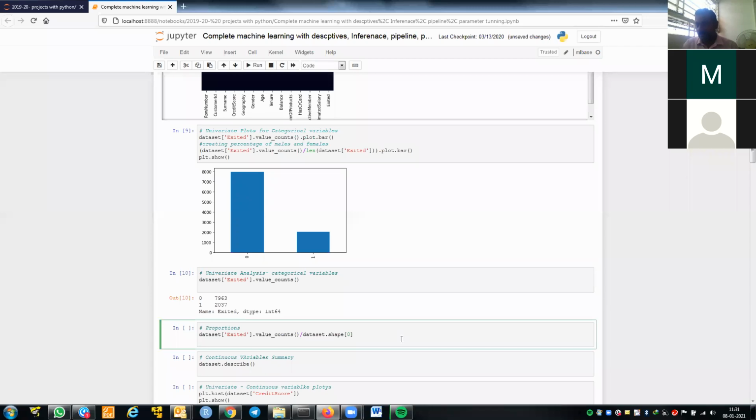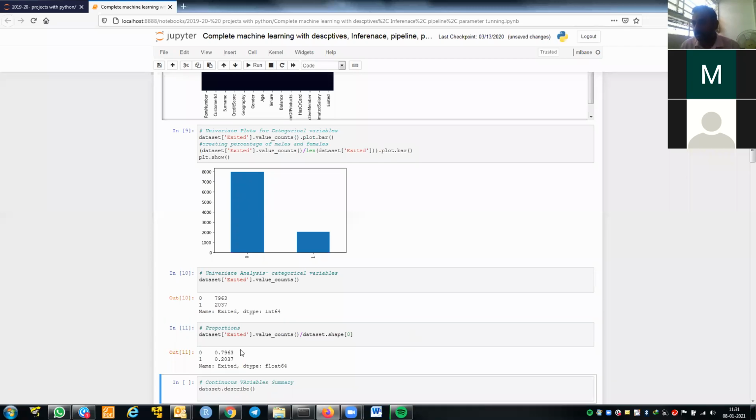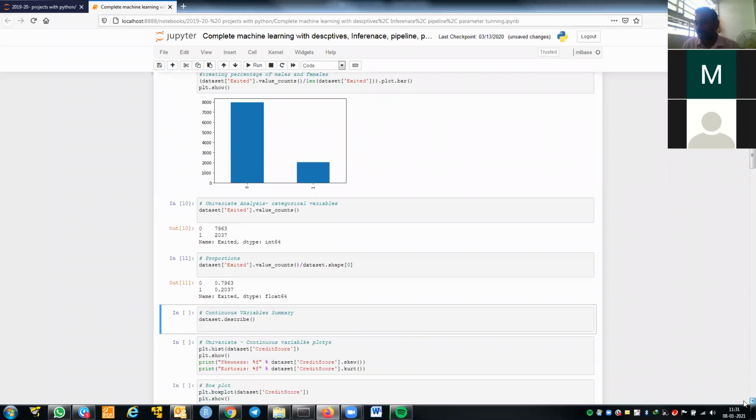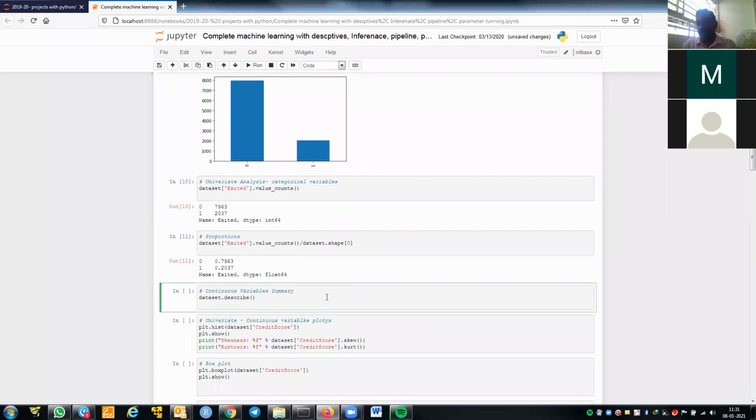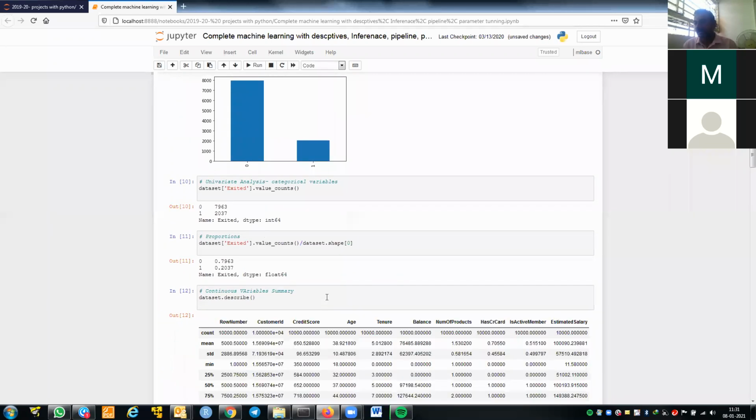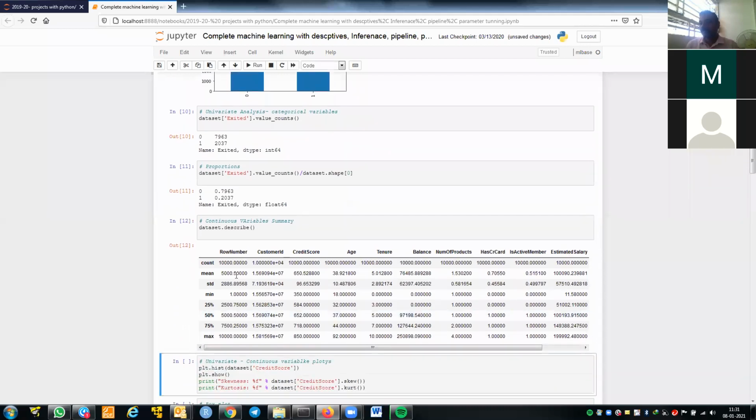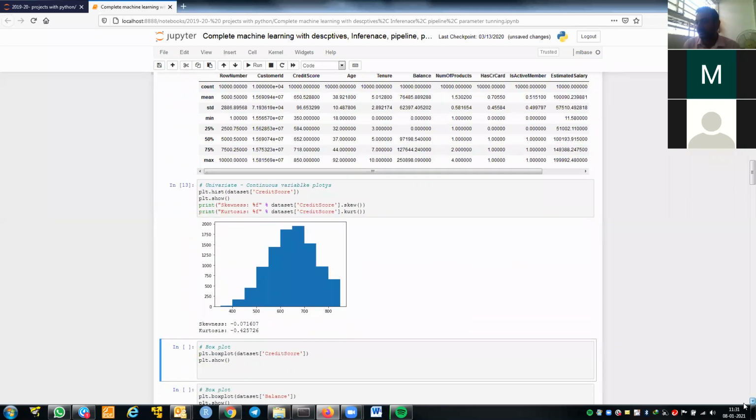This is how you will see the descriptive statistics. We already saw this yesterday. If you want to convert them into percentages, you just divide by the number of people. That's why we are doing data.shape[0], which gives the number of people, and by that we get the percentages. Now if you want to understand all the descriptive statistics, use data.describe. For all the continuous variables, it will give the mean, median, standard deviation, and all the values. And if you want to understand the kurtosis and skewness, you need to do this for every variable.